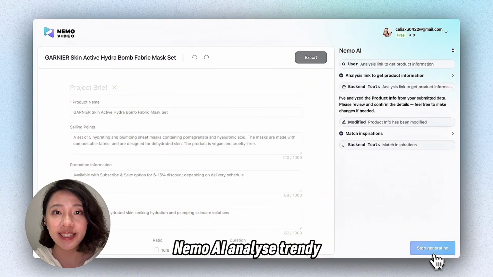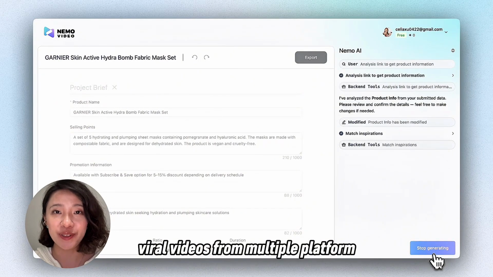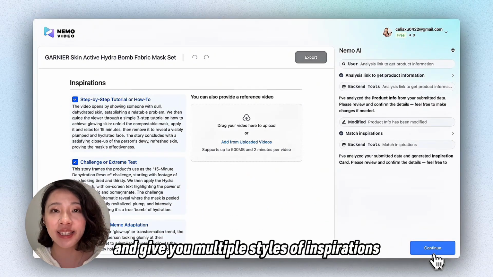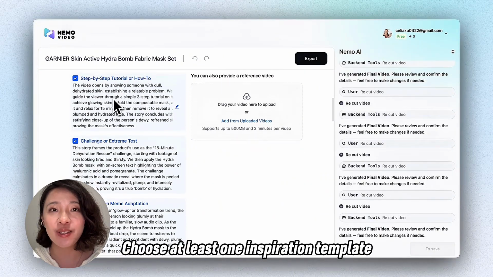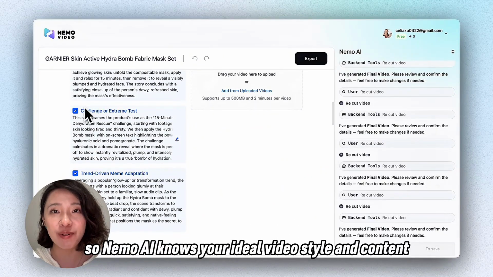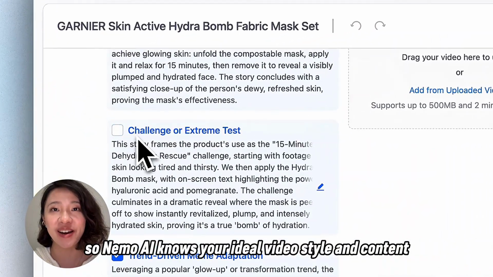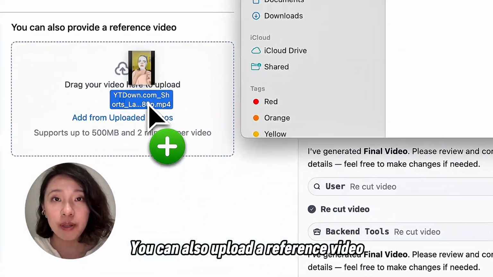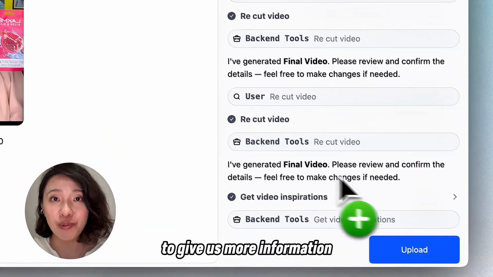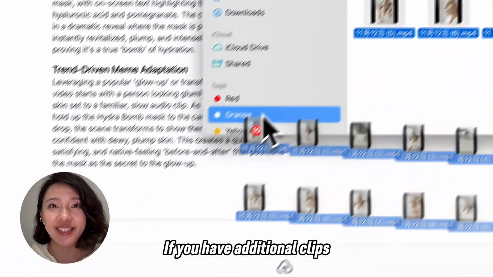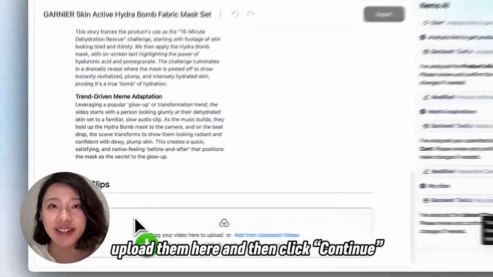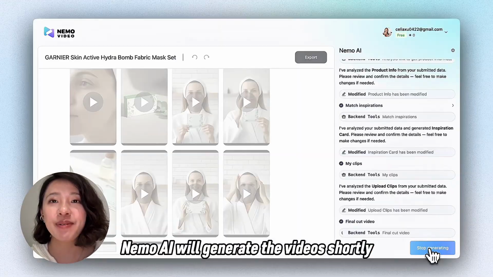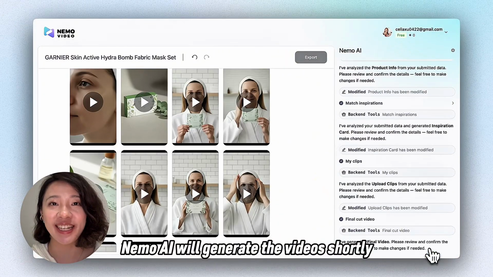Nemo AI analyzes trendy viral videos from multiple platforms and gives you multiple styles of inspirations. Choose at least one inspiration template so Nemo AI knows your ideal video style and content. You can also upload a reference video to give us more information. If you have additional clips, upload them here and then click Continue. Nemo AI will generate the videos shortly.